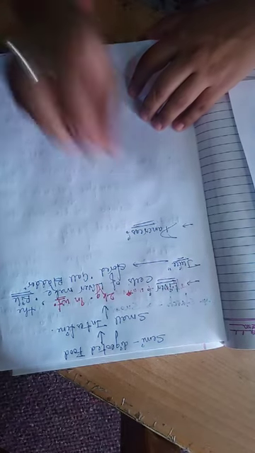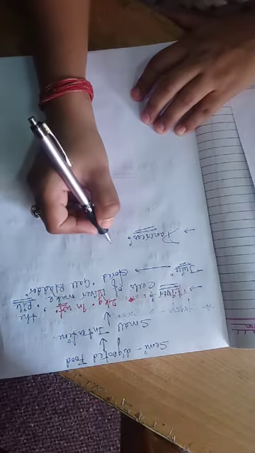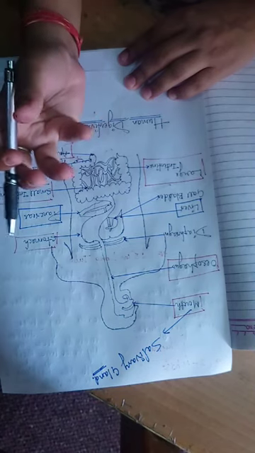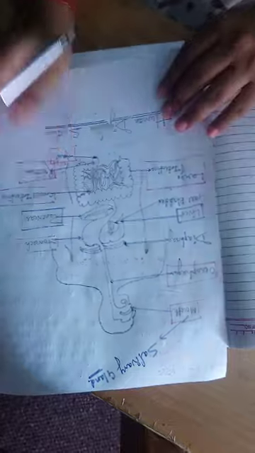Also pancreas, now only this gland is left. So this pancreas, let me show you where is pancreas. This here. This pancreas is a leafy-like structured gland, and it is pinkish in color.